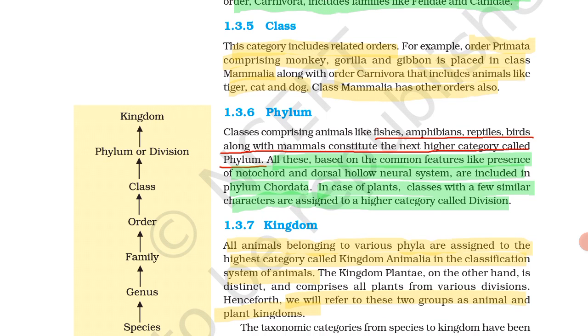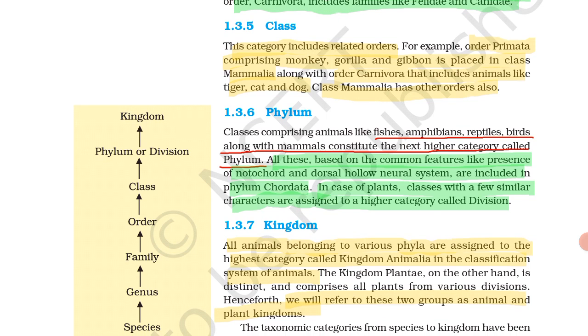For example, order Primata comprising monkey, gorilla, gibbon is placed in class Mammalia along with Carnivora that includes animals like tiger, cat, dog. Class Mammalia has other orders also.